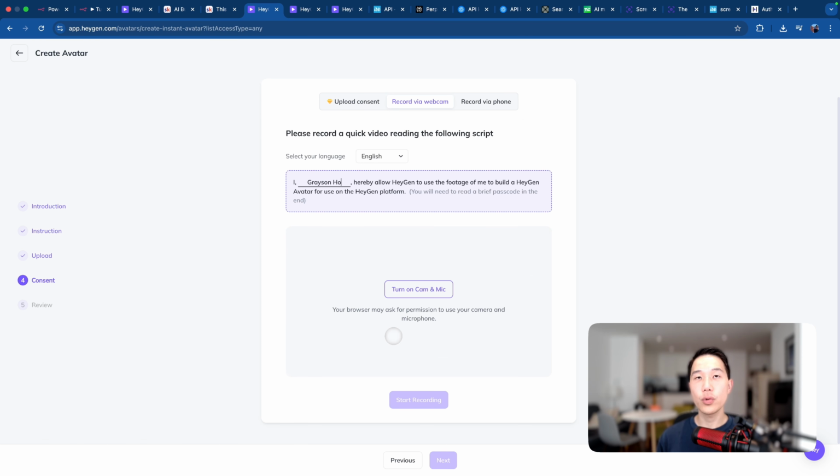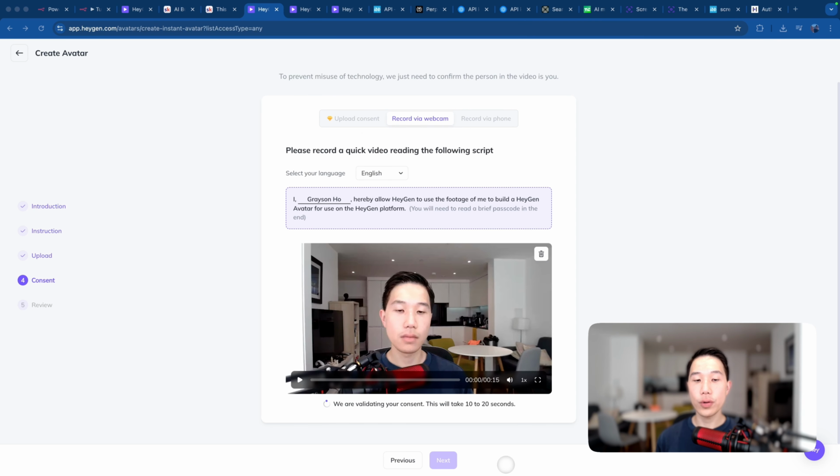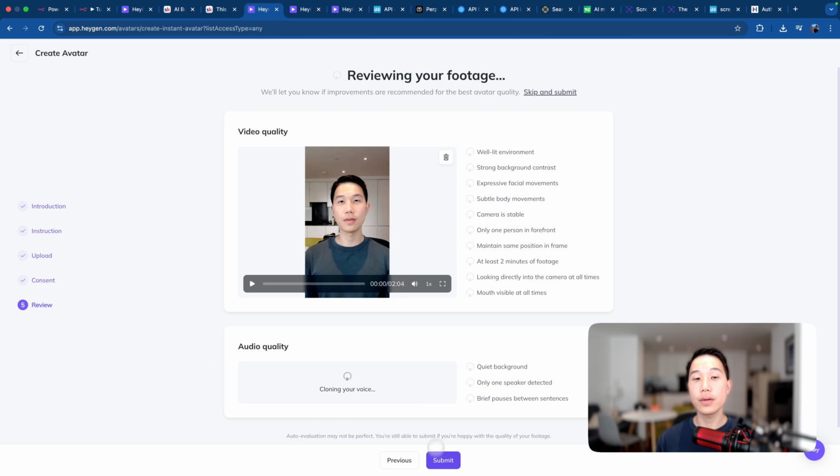And then you'll also be prompted to record a consent video so that Heygen can generate the avatar for you. So let's just go ahead and do that. And once you've recorded the video, it will start validating, and takes around 10 to 20 seconds to do it. And once it is done, you should be able to see that the consent is validated. So just click on next.